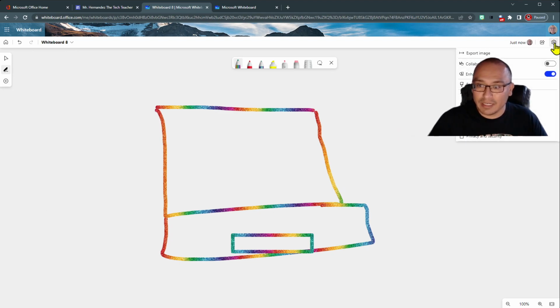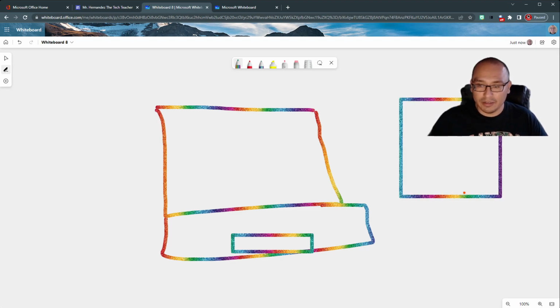If you click on the settings and you click on enhanced ink shapes, supposedly it can make your shapes very straight, as you just saw me do right here. Okay? A perfect circle. That might help you with your drawing. Your choice. If you find this annoying, you can click on the settings and turn that off. I usually like to leave it on, okay? Somehow this shape just stayed by itself, normal.